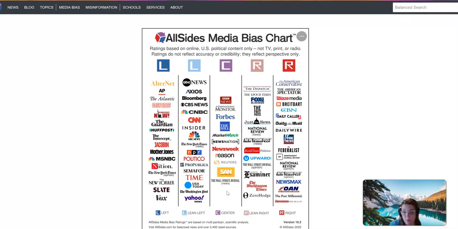So that is important to keep in mind if you are consuming them with any regularity, and especially if you are really focusing in on finding accurate, credible research independent of their perspective. This chart points out that it does not reflect their accuracy or credibility. It's only their perspective.